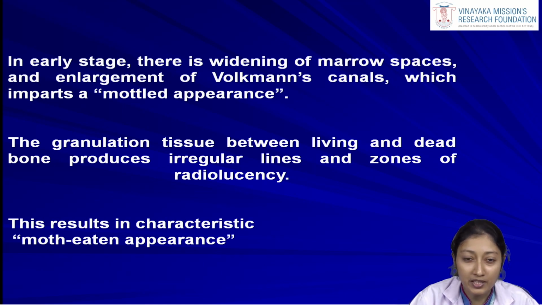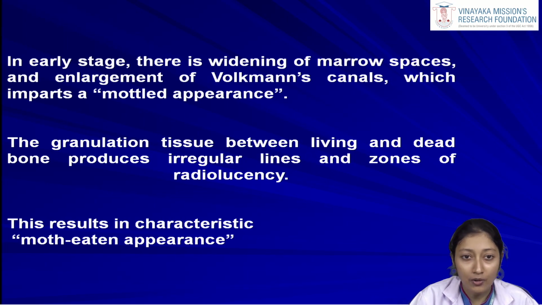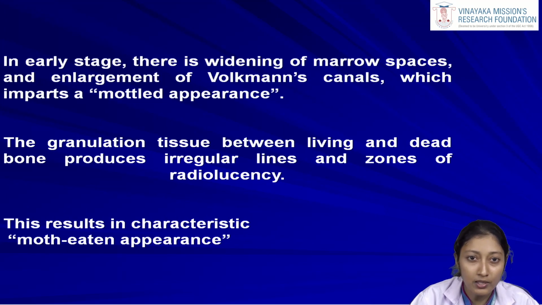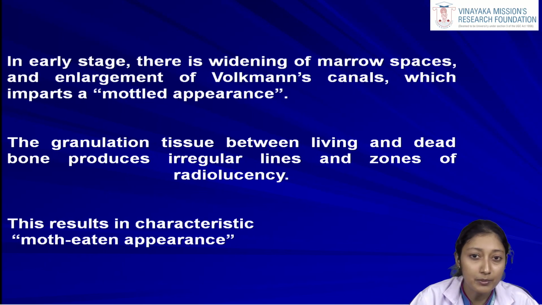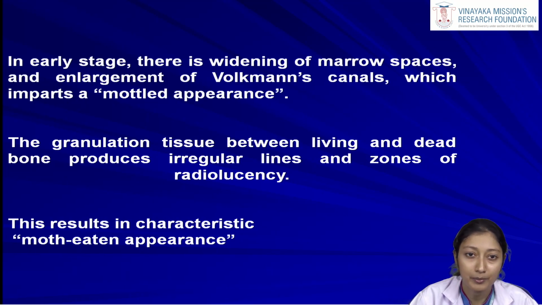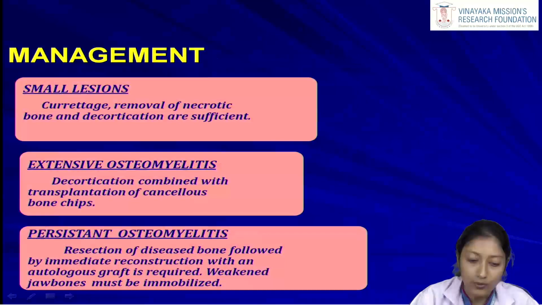So there will be mixed areas of the healthy bone and the pathological bone, along with the Volkmann's canals and the marrow spaces all enlarged. So the normal bony architecture which is expected in the bone marrow and the cortical bone will become a little bit altered, which can be appreciated in the radiograph as a moth-eaten appearance or a mottled appearance. Now what is the management?